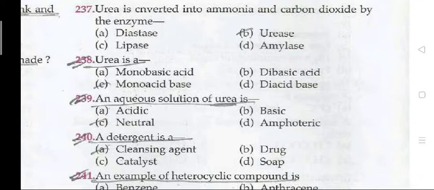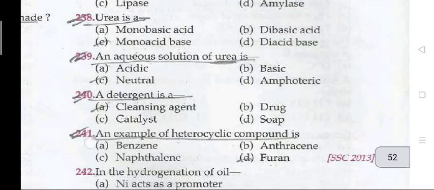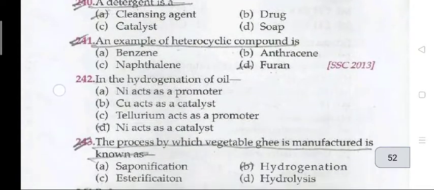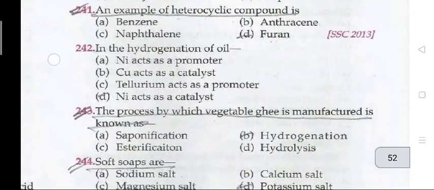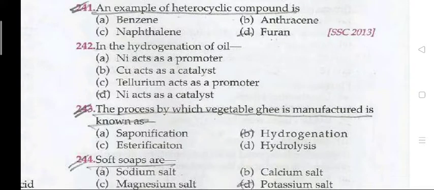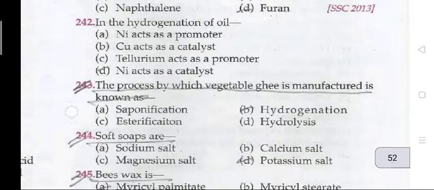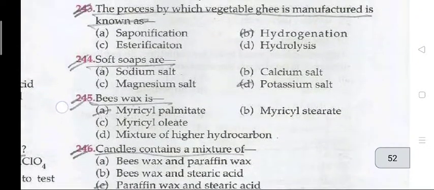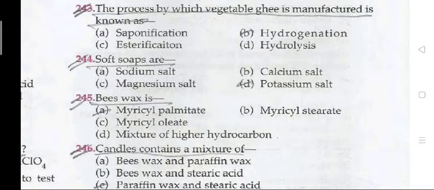238, urea is a monoacidic base. 239, an aqueous solution of urea is neutral. A detergent is a cleaning agent. 241, an example of a heterocyclic compound is furan. Question 242, in the hydrogenation of oil, nickel acts as a catalyst. 243, the process by which vegetable ghee is manufactured is known as hydrogenation.